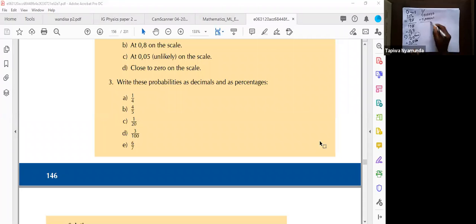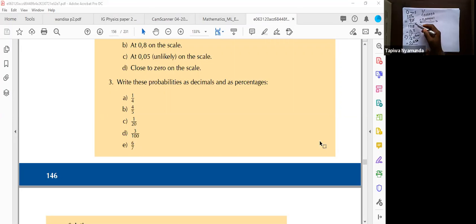As you can see, the chance that an individual will be struck by lightning is really small. That's why we have recorded very few situations where one is struck by lightning, and that's why we are having a very small number. This is a very, very small number, guys. As you can see, it is even closer to 0. So we are saying the probability of being struck by lightning is very unlikely.